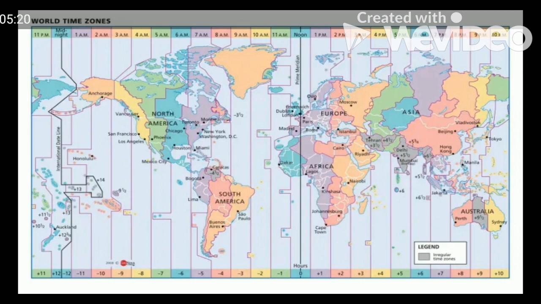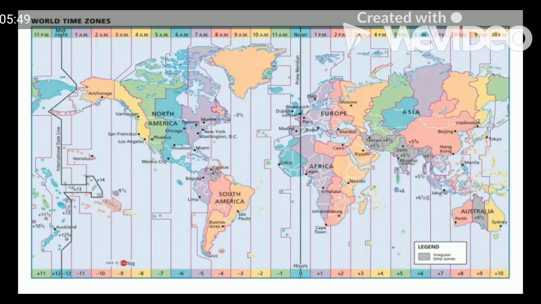then it is written over here, Auckland is plus 12.5. So it is past midnight, it is 12:30.